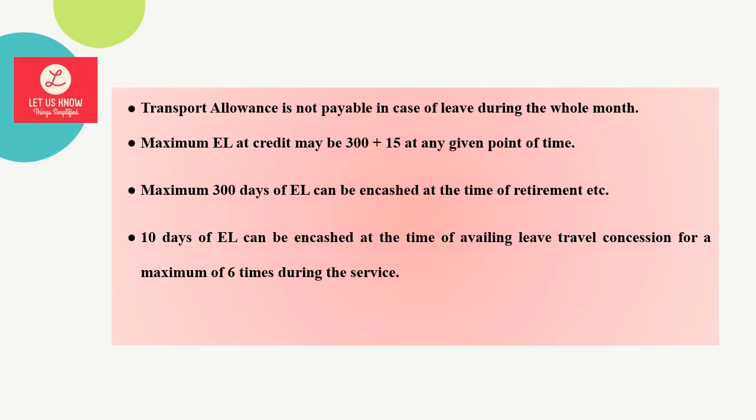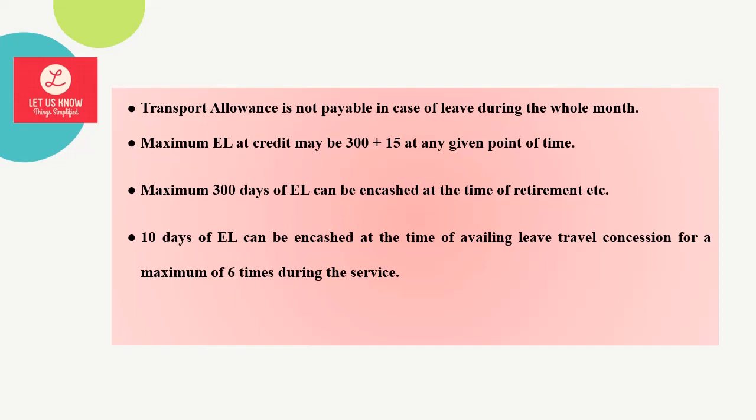And the maximum EL a person can have at his credit is 300 days. There is a concession to have 315 days, that is 300 plus 15 days, since the credit of 15 days is granted in advance. So government is liberal in order to ensure that leave is not wasted.